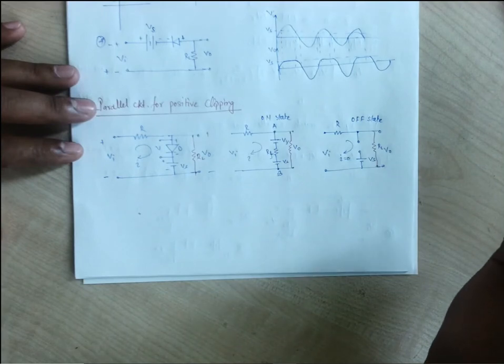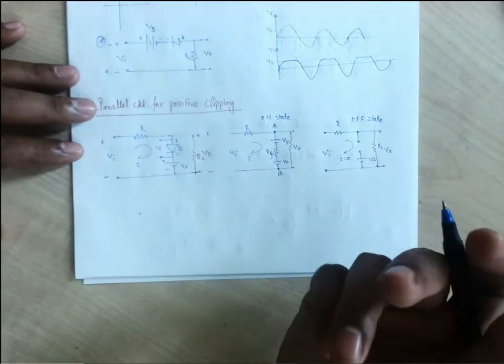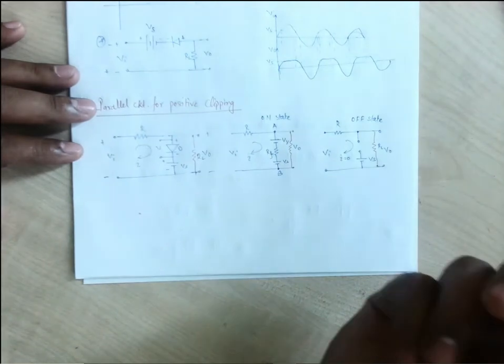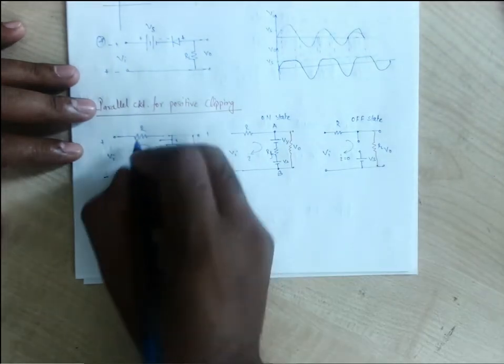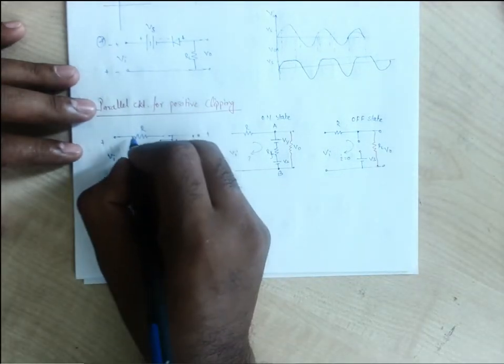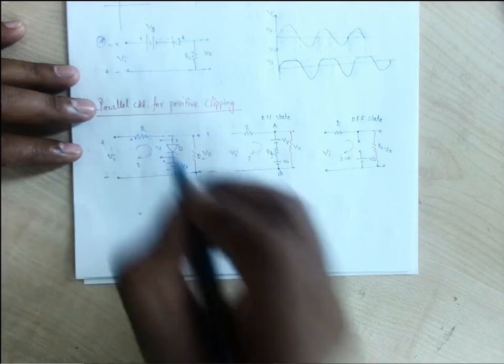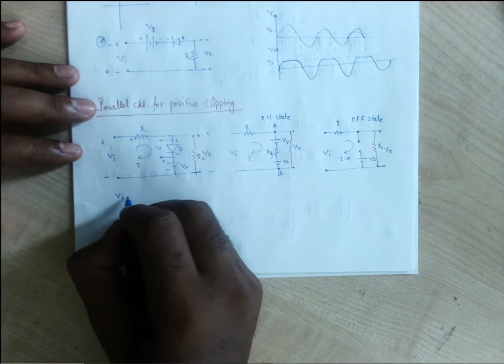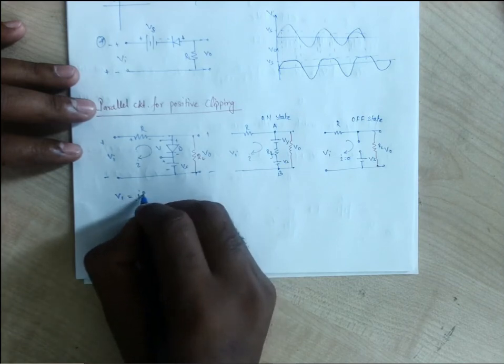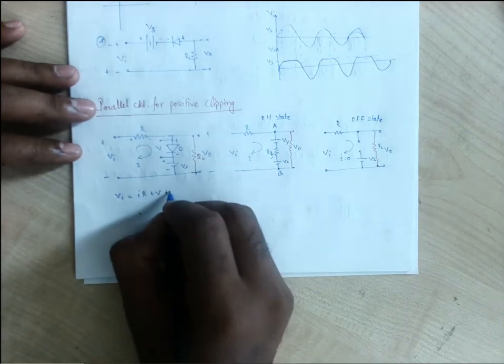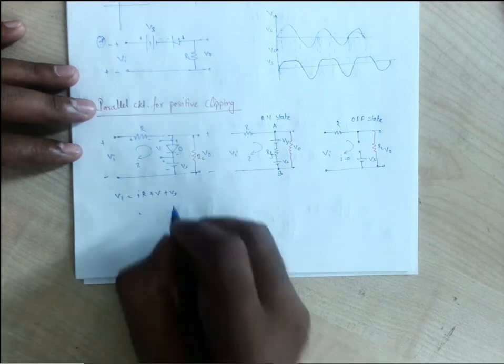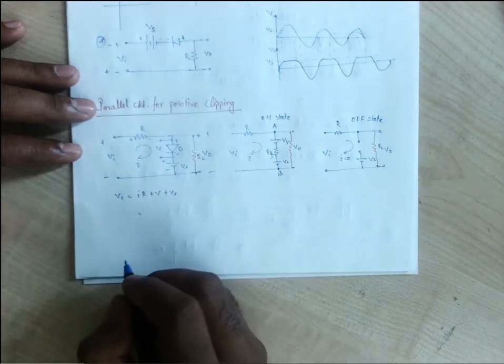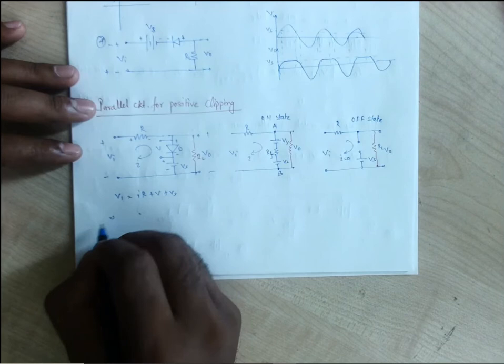If we consider it, that will be I into R, the voltage drop, with polarity plus minus. So Vi is equal to I into R plus V plus Vs, where V is the voltage across the diode.